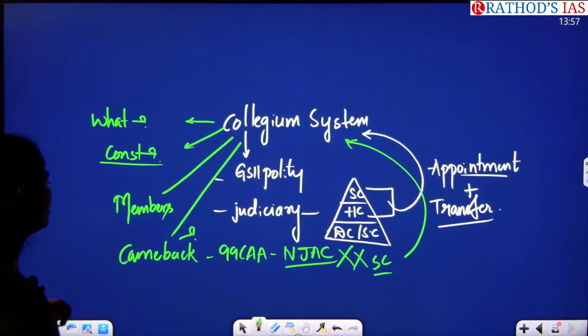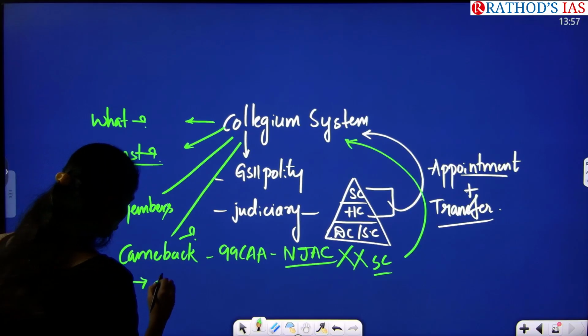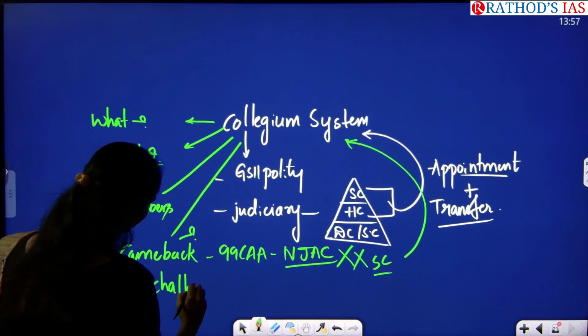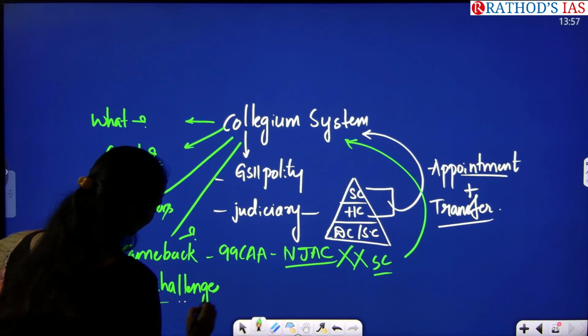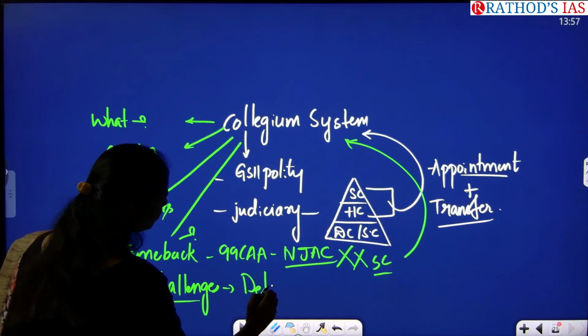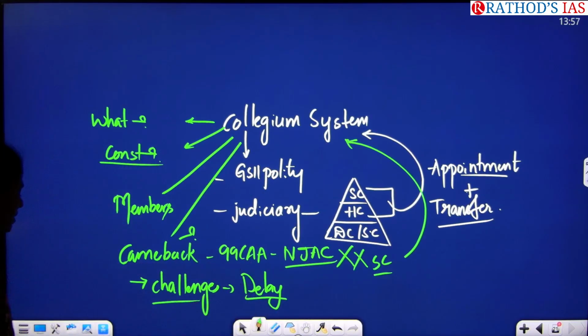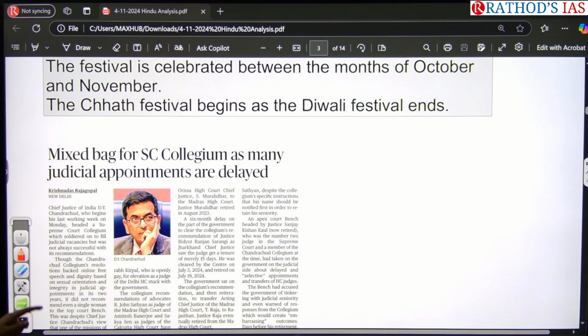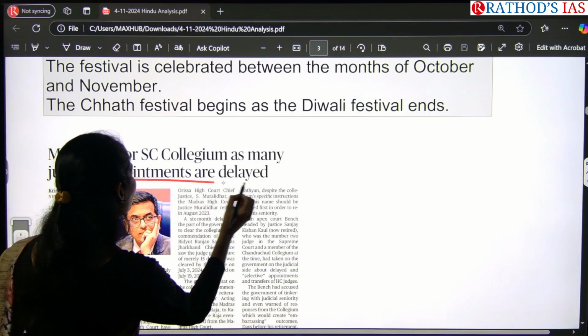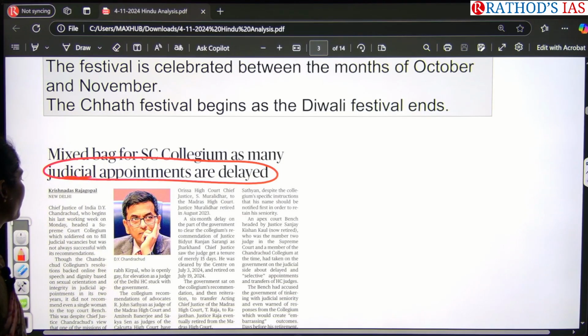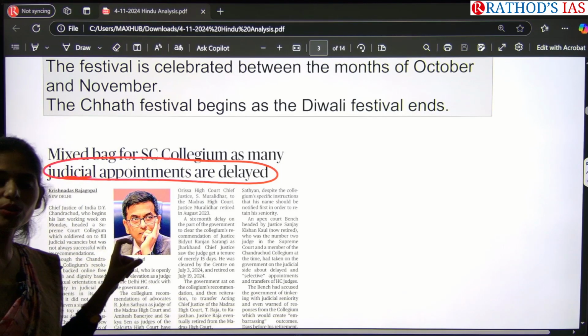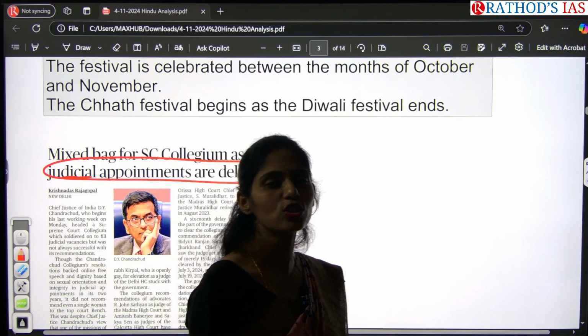The next important point to focus on is what challenges we are facing. One important challenge is the delay in appointment of these judges. Because of this, the present article is in the news. See here the word delayed: judicial appointments are delayed. Okay, just go through your Lakshmikanth book and open your chapter on the Supreme Court.